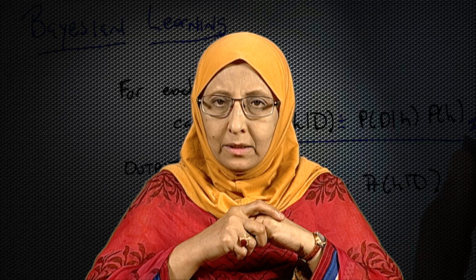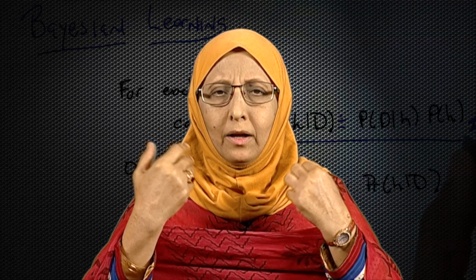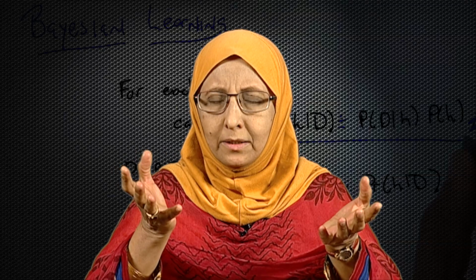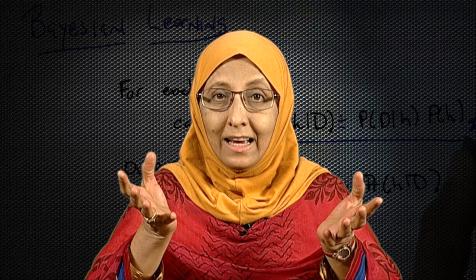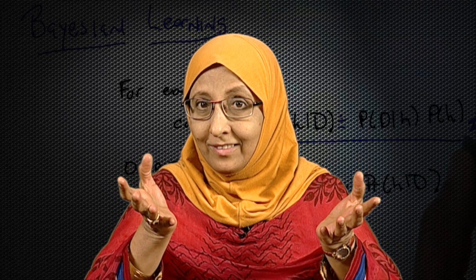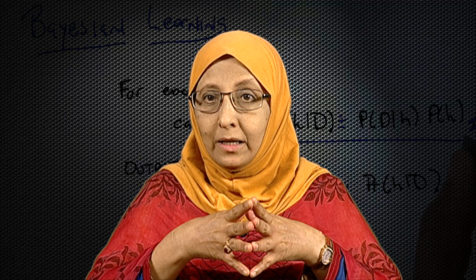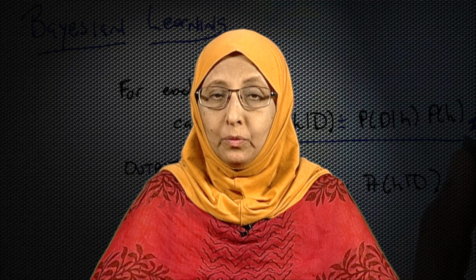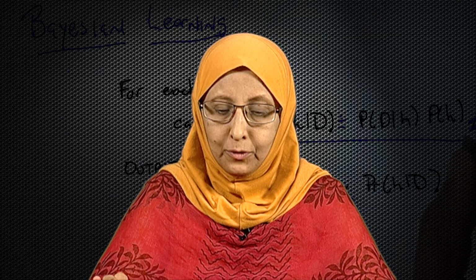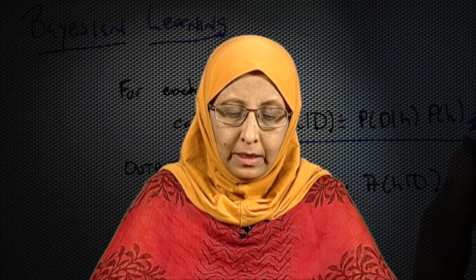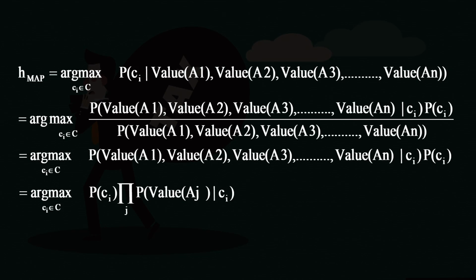But remember that these are all probabilities, some uncertainty is there, and we are trying to guess and see if our guess is going to be right or wrong. And the guess should be done in a very intelligent way. So, what we have done here is we have made this simplifying assumption and made our life simple, and now we are just going to compute the product of all these things: the product of probability of value of A1 given C_i into probability of value of A2 given C_i, and so on and so forth.